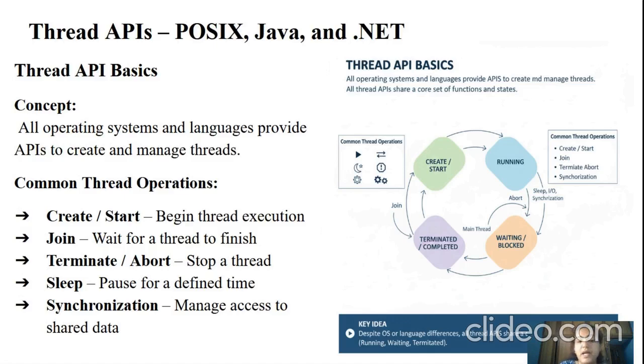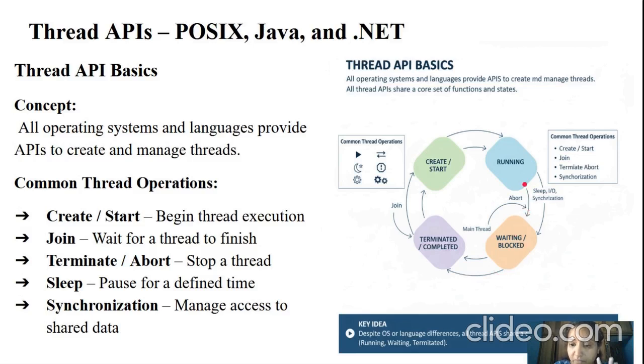Here, a diagram was created for better understanding. It is a cycle showing how a thread is created, how it is running, and what states it goes through. It will be created, then running. If it goes into sleep time, it will be in the waiting period, or in the blocked period. If it is running and undergoes abort, then it will enter the blocked state. After entering the blocked state, it will be terminated.